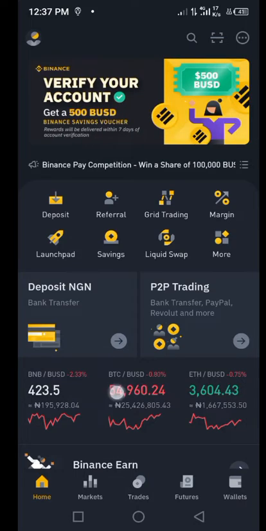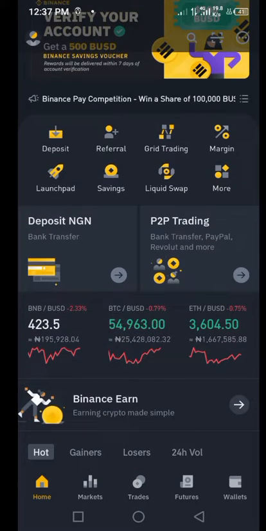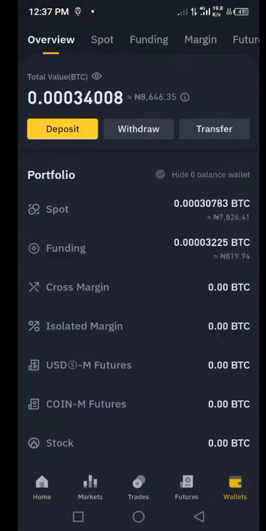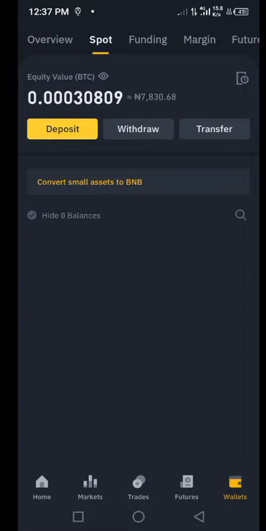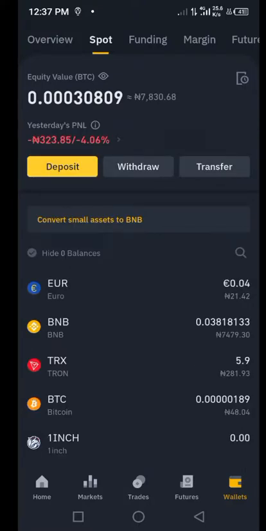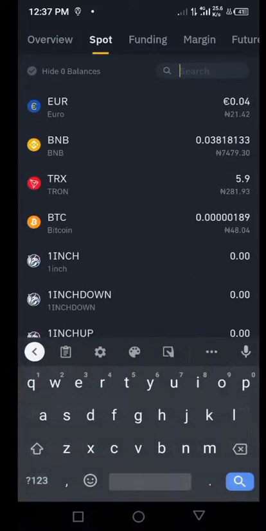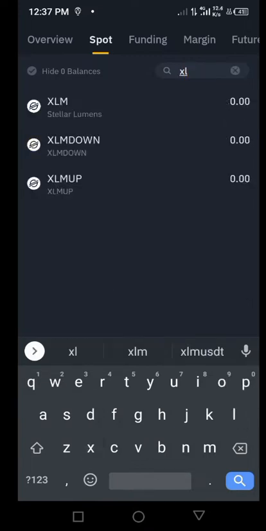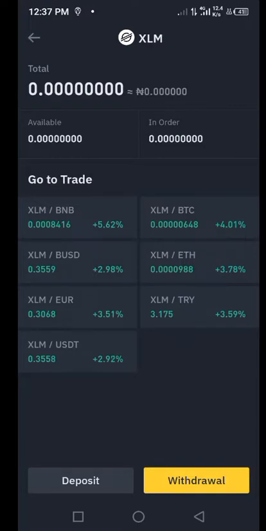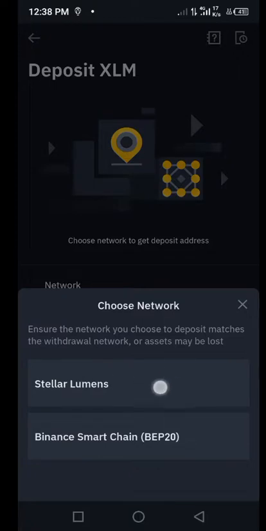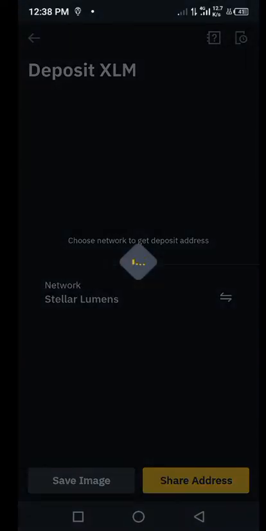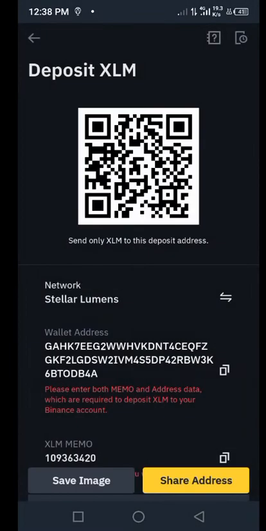Look at this now. On Binance, you go to wallets, because we are going to be crediting. Go to spot wallets. Now we are going to be crediting XLM. Let's search for Stellar. We are going to be depositing Stellar. Click on deposit, and then choose Stellar Lumen network. Choose Stellar network.